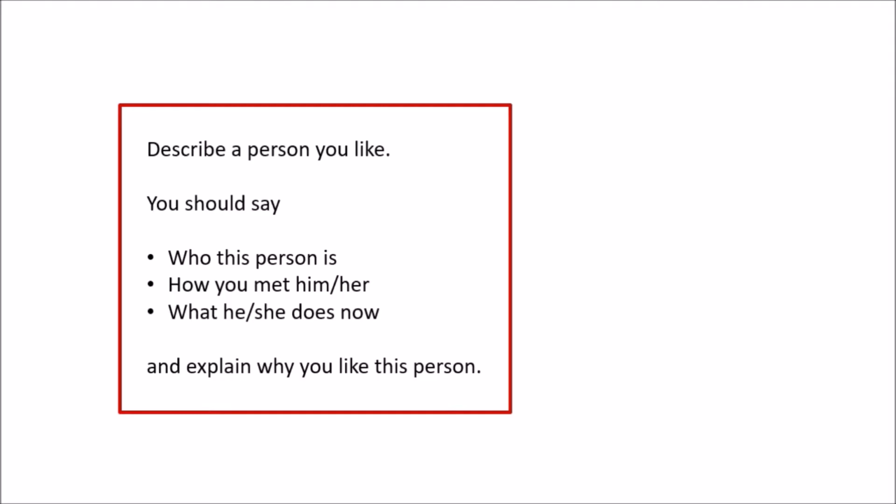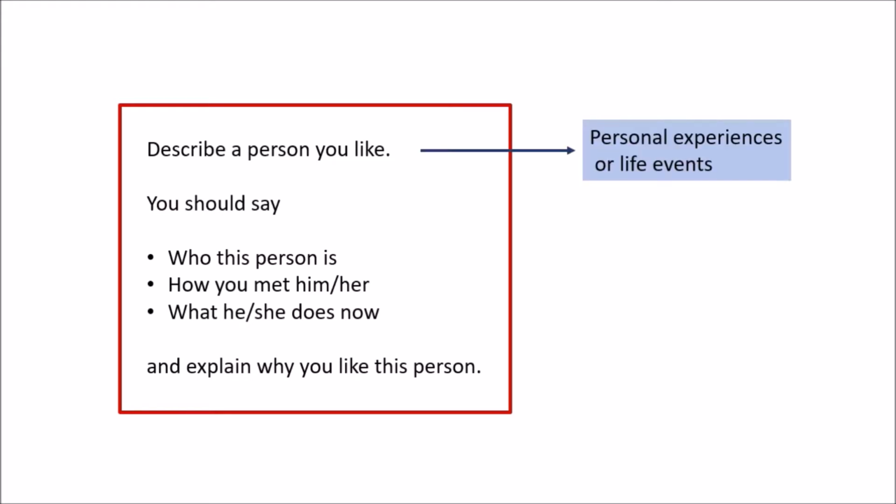This round lets the examiner know if you can speak for a longer period of time. So this is how things take place in IELTS Speaking Part 2. The examiner will give you a card with the topic, just like this one. The topic will be related to personal experiences or life events, for example, a person you know or an event you participated in. As you can see, the card also provides you with some key points or ideas which you can use to prepare your talk. You'll also be given a pencil and a paper in case you wish to make notes.